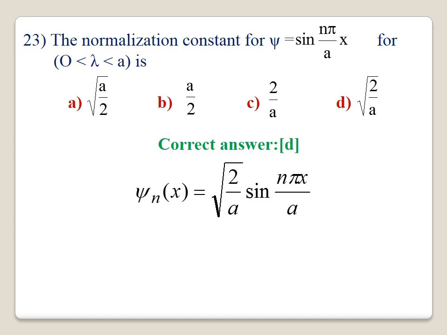23. The normalization constant for psi equal to sin n pi by a into x. You know very well the wave function for a particle in a one-dimensional box, psi n of x equal to root of 2 by a into sin n pi x by a. Therefore, the normalization constant is root of 2 by a. The correct answer is D.